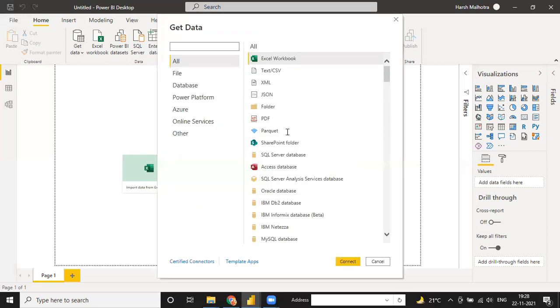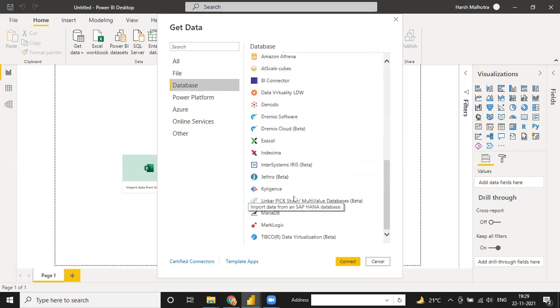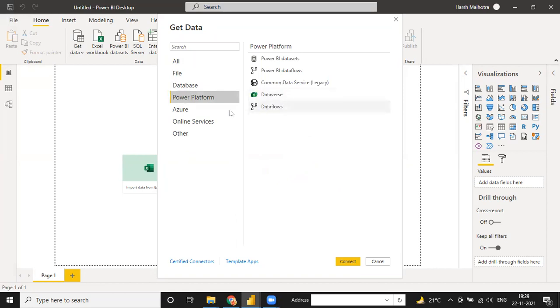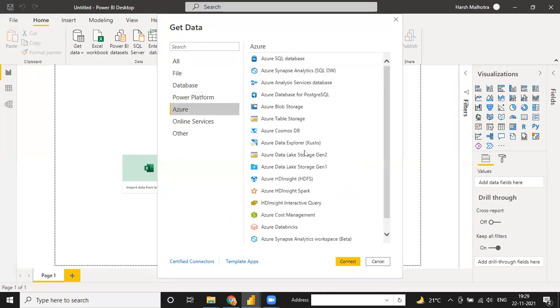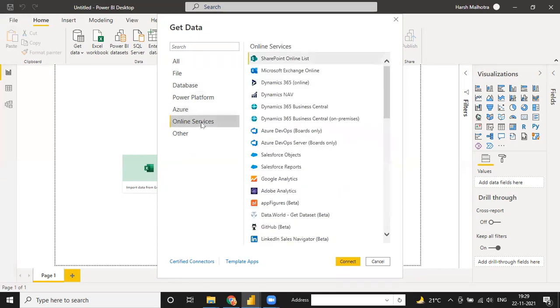See, there are multiple options you have. If you select any data from a database, there are multiple databases: Excel, Access database, Oracle, IBM, MySQL database, IBM, SAP. Okay, so there are multiple databases. Under Power Platform, you have Dataverse, Azure. You can directly connect with an Azure server. Online services are directly from the web or any other sources.